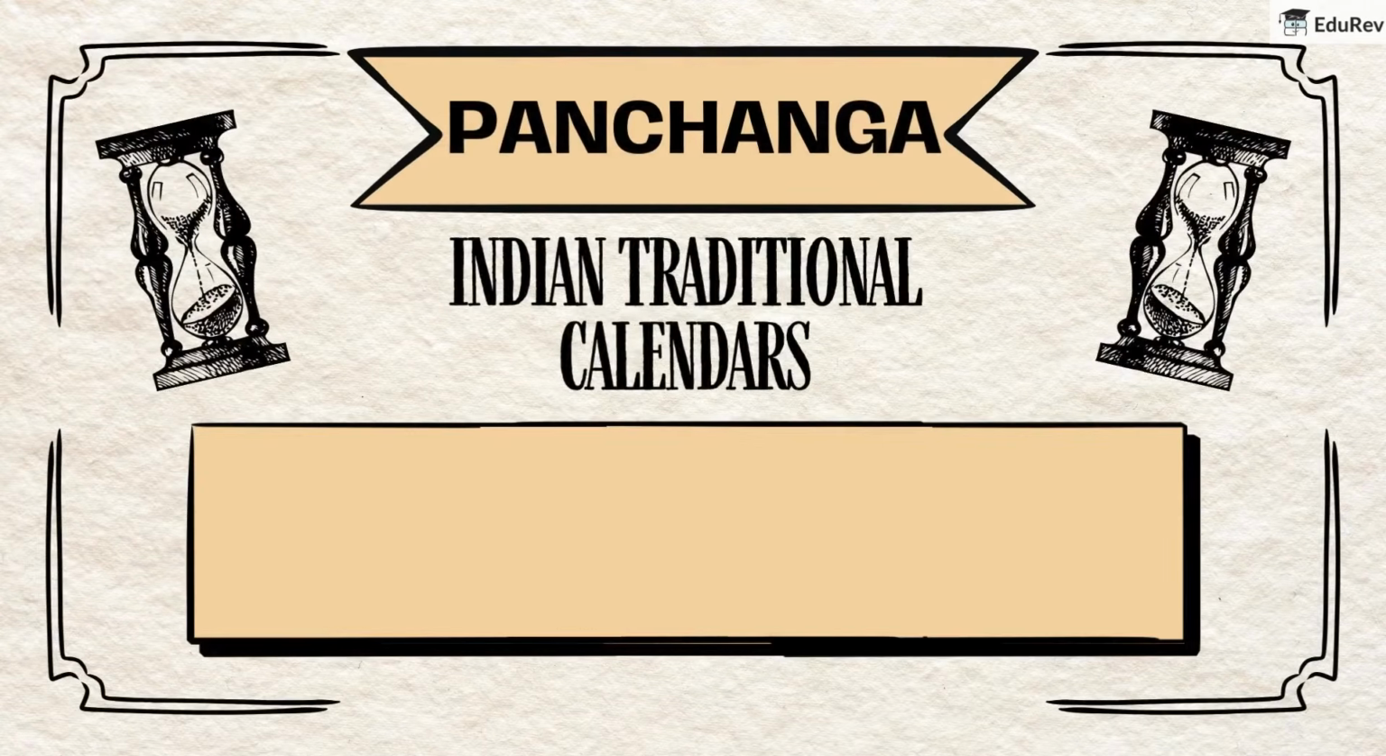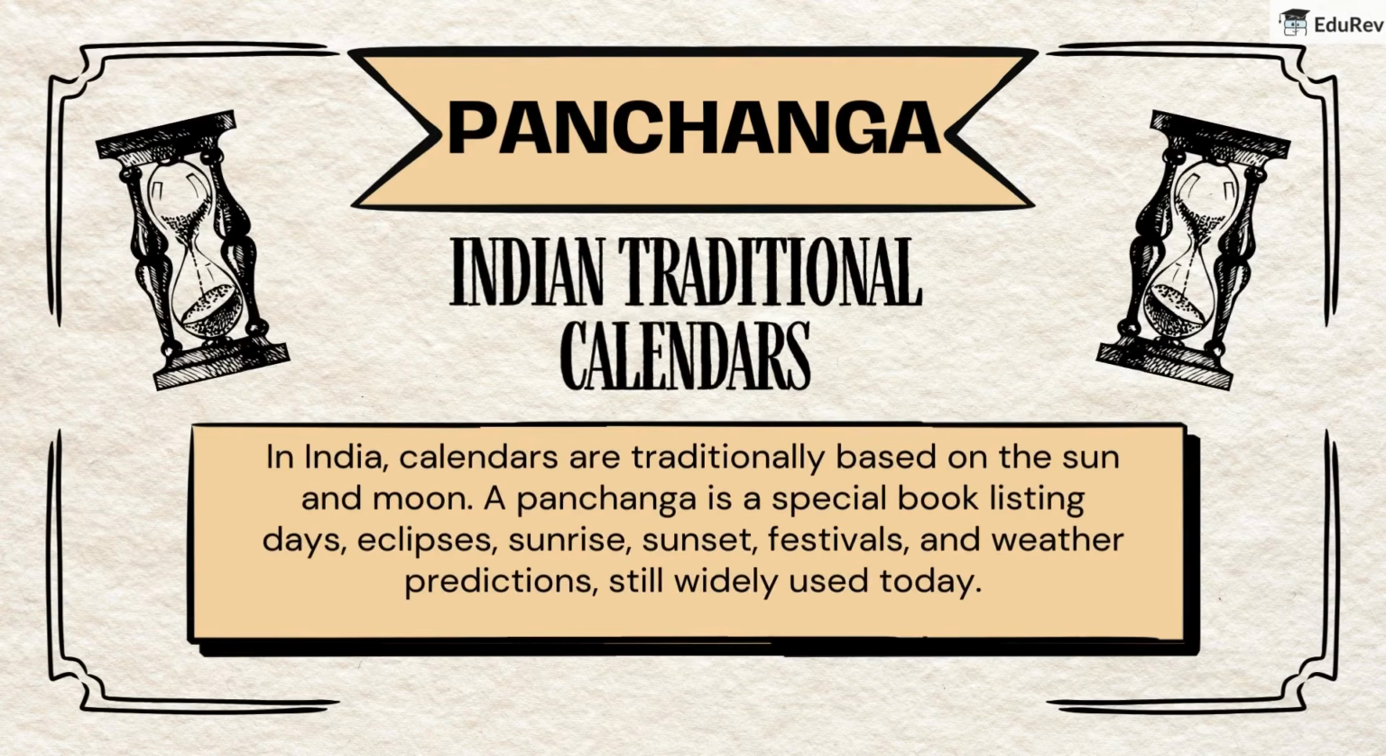Panchanga, the Indian traditional calendars. In India, calendars are traditionally based on the sun and moon. A Panchanga is a special book listing days, eclipses, sunrise, sunset, festivals, and weather predictions, still widely used today.